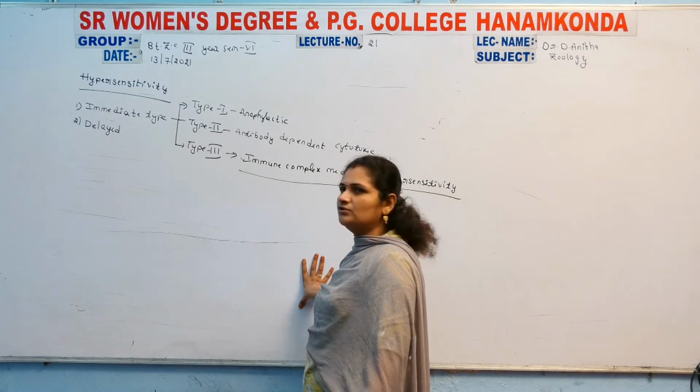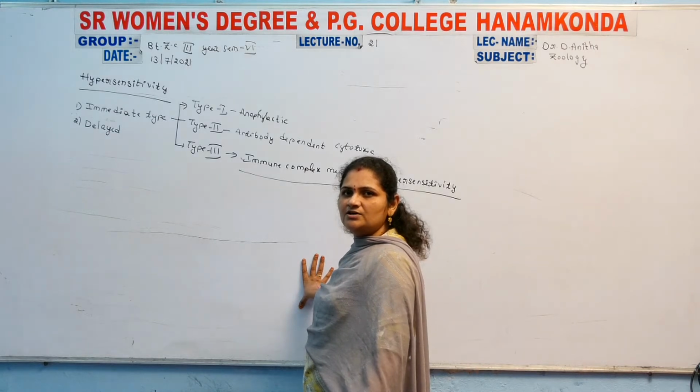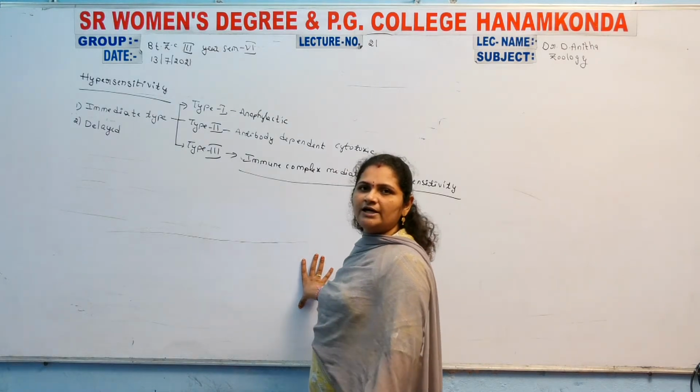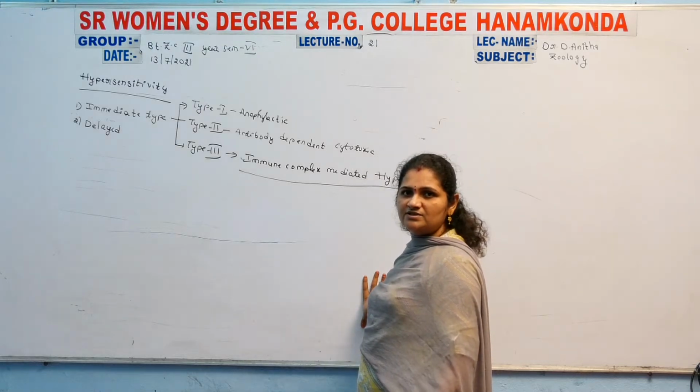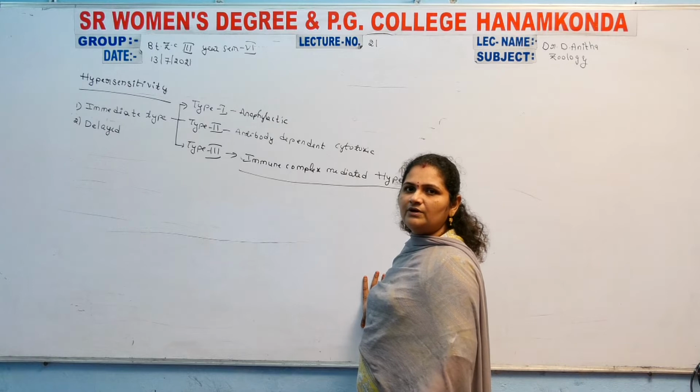In the delayed type, the reactions become visible only after some time following exposure to the allergen, and it can take a long time for the symptoms to appear. Such hypersensitivity is called delayed type hypersensitivity.